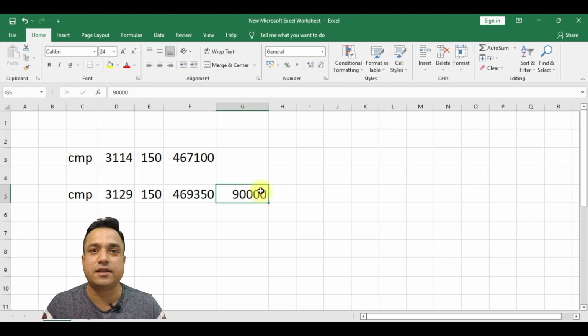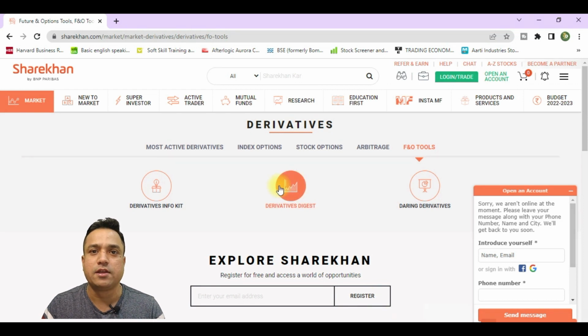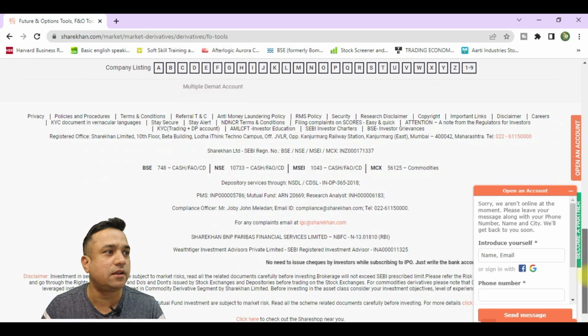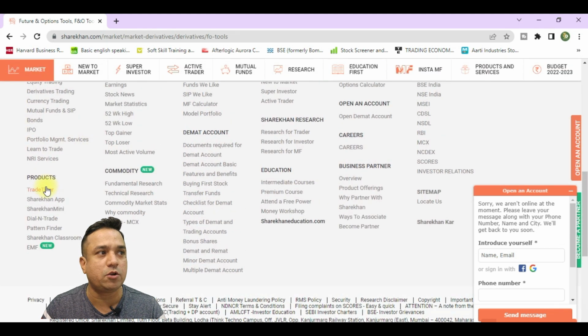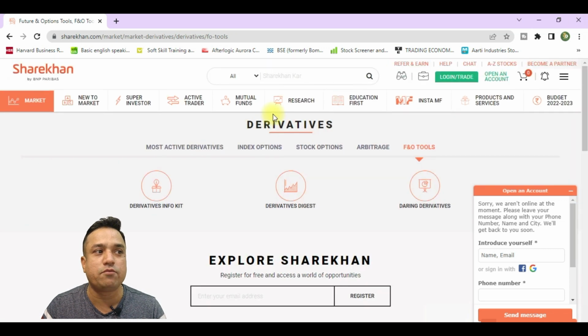Where can you get this data? Very simple. Once it is in any broker's terminal, it is available. What is the margin requirement for the future? Let us take an example on a broker's portal. If you go down to the market today section, click on F&O. Once you click on F&O, you will get this derivative data. Click on derivative info kit.